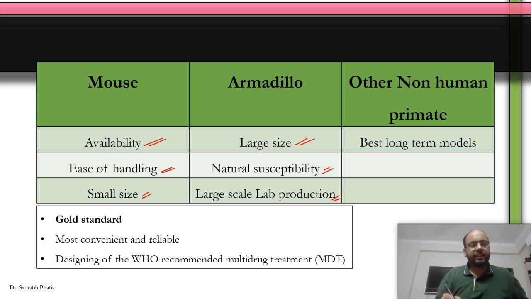Other non-human primates like chimpanzees and mangabey monkeys are used for long-term study, because the incubation period is about 20 to 24 months.